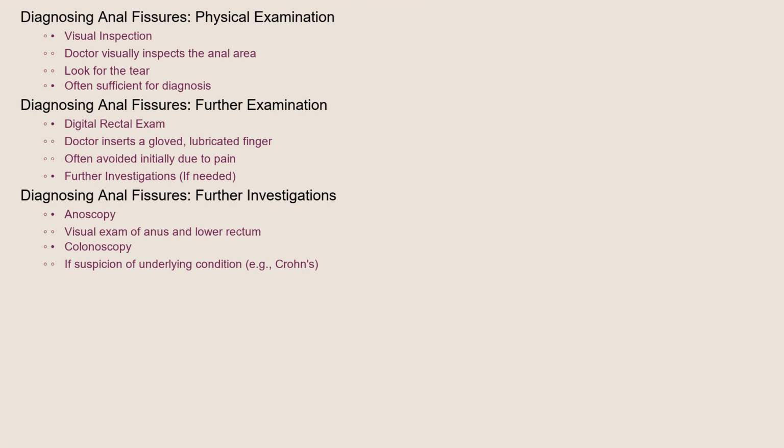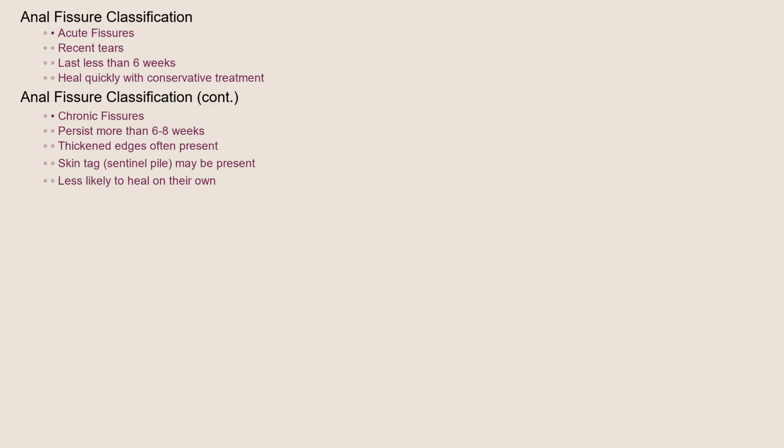Diagnosing an anal fissure typically involves a physical examination by a doctor. The doctor will visually inspect the anal area to look for the tear. In many cases, this is sufficient for diagnosis. A digital rectal exam, where the doctor inserts a gloved, lubricated finger into the rectum, may be performed, but is often avoided initially due to the potential for causing significant pain. If the fissure is not easily visible, or if there's a suspicion of an underlying condition, such as Crohn's disease, further investigations like an anoscopy, a visual examination of the anus and lower rectum with a scope, or a colonoscopy might be necessary.